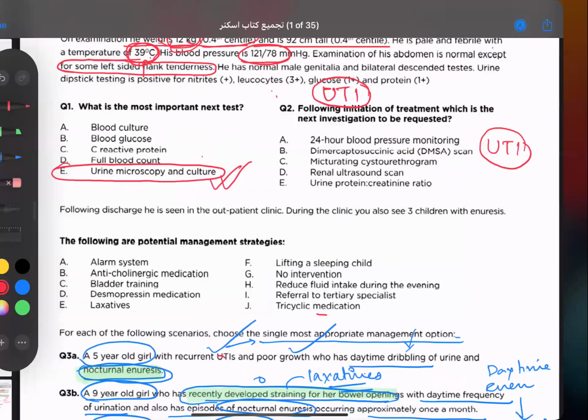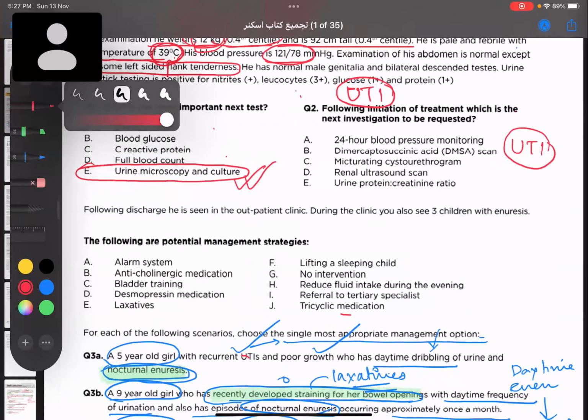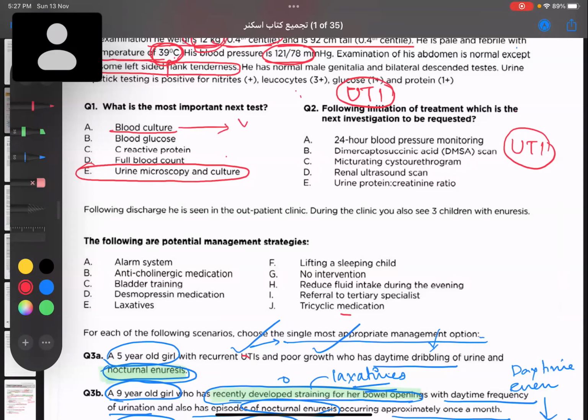So what about blood culture? See, our child, first of all, is a 7-year-old. If this child was less than 3 months old and coming to me with fever, vomiting, UTI, then I could consider a blood culture because in that case, the child could have sepsis from UTI. He's a 7-year-old boy. I do not need to consider blood culture. I'm not suspecting sepsis. So this is out.